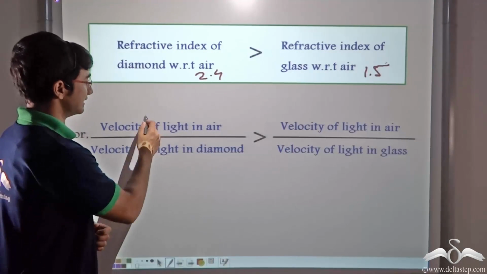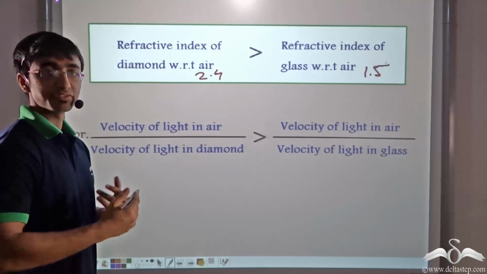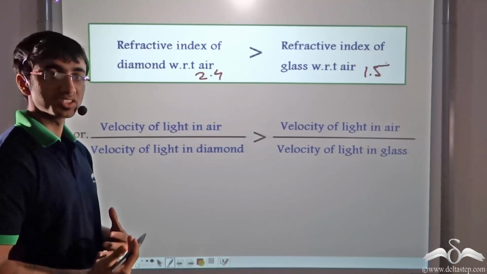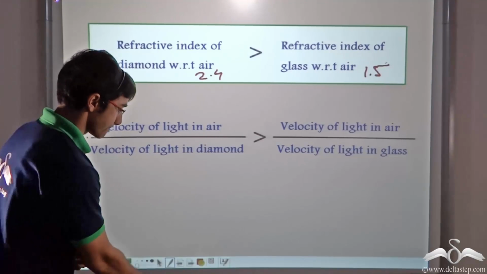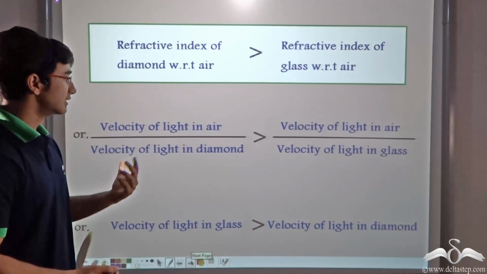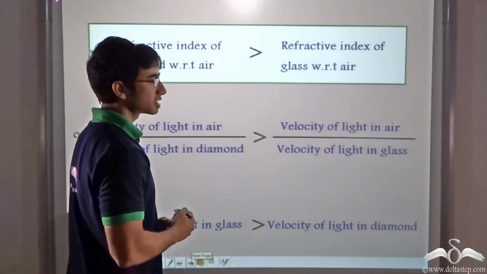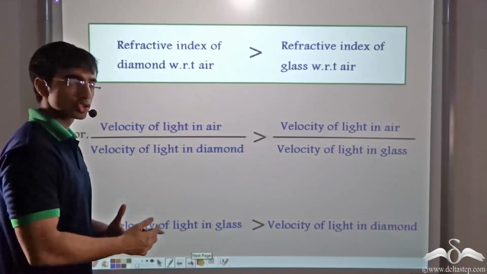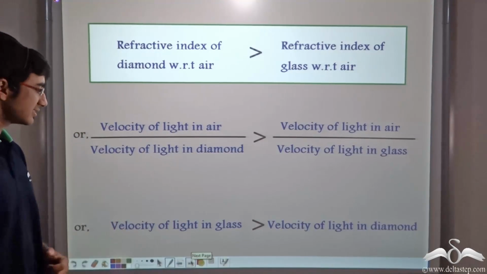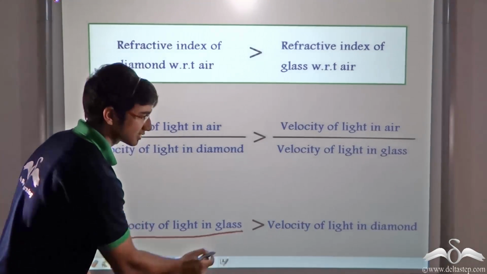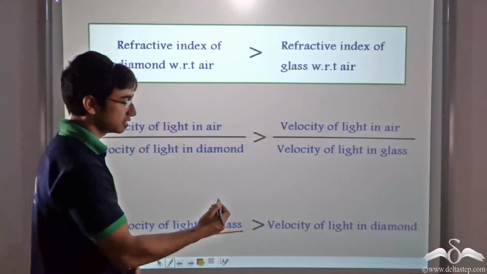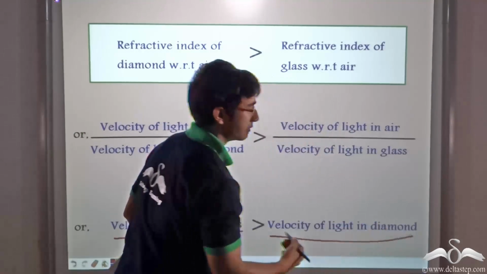And we know that this ratio gives us the refractive index of medium 2 with respect to medium 1. Thus, since the velocity of light in air is common in both terms, it can be eliminated. So what can we say? We can say that the velocity of light in glass is greater than the velocity of light in diamond.